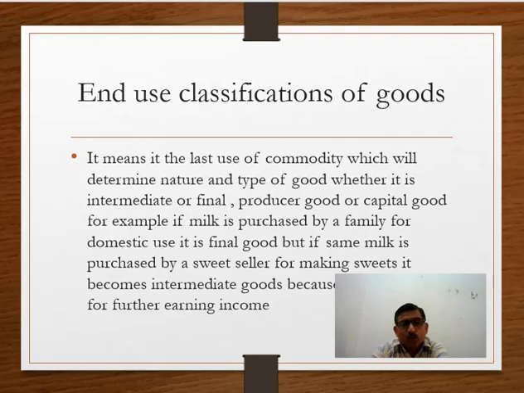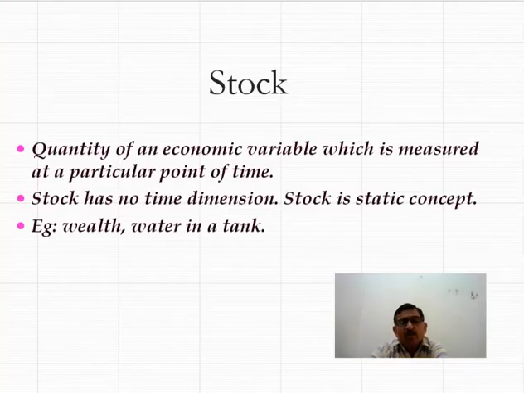Next concept is stock. What is stock? Stock means any quantity of an economic variable which is measured at a particular point of time. I am repeating the meaning of stock. Stock means the quantity which is measured at any particular point of time. Basically, stock has no time dimension and stock is a static concept.